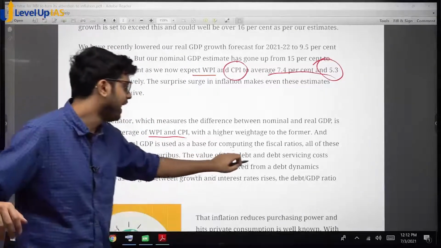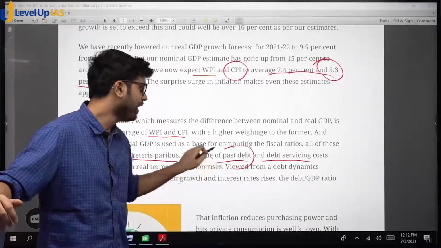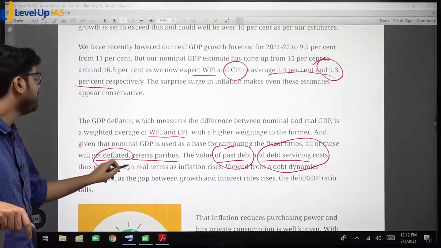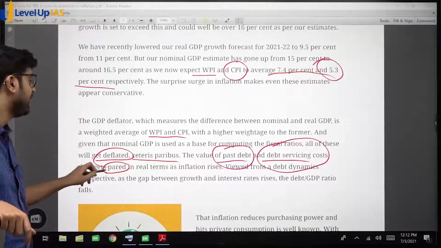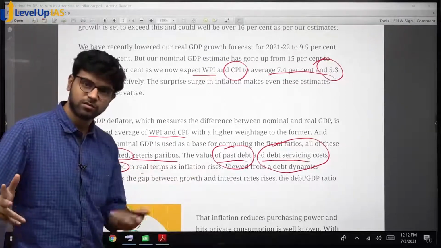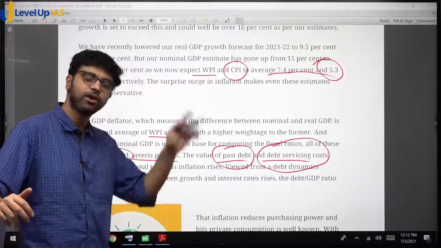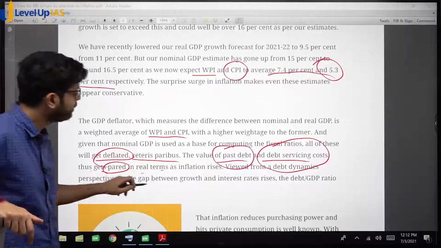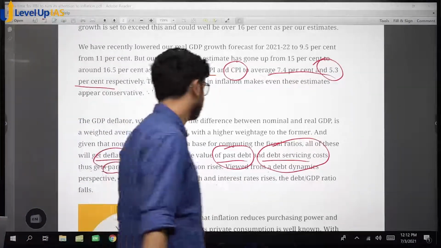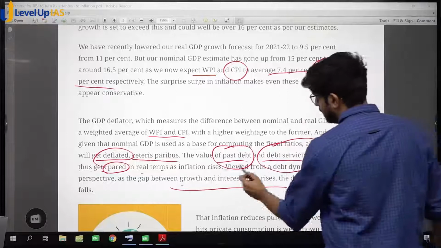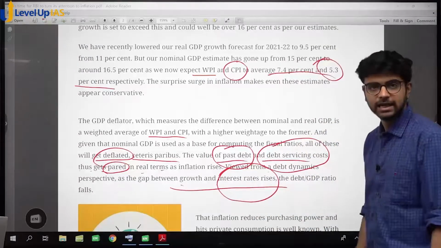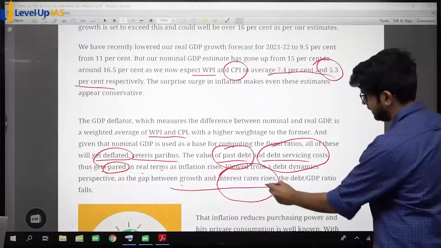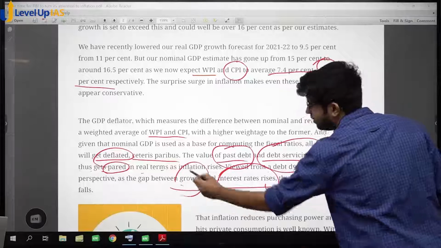The value of past debt and debt servicing cost, which means total debt and interest. Debt servicing cost is interest. Thus gets paid. Paid means reduced. Reduced in real terms as inflation rises, because inflation बढ़ रहा है, nominal GDP increasing, your ratios come down. Viewed from a debt dynamics perspective, as the gap between growth and interest rate rises. Now see this. Interest rate is dependent on debt or GDP? Debt. Growth is what? GDP.